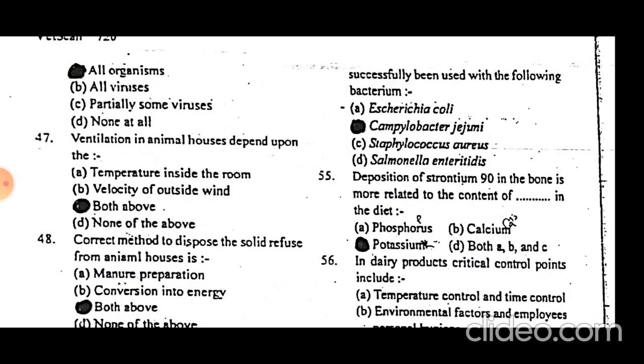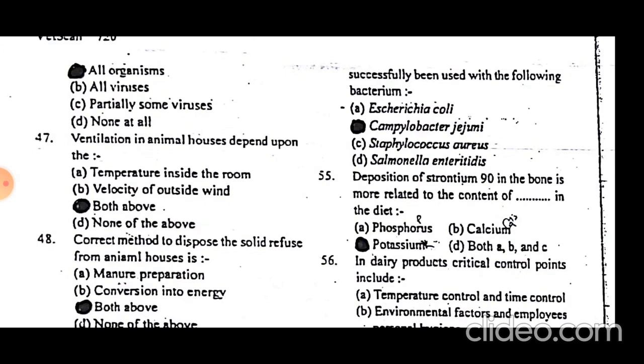Examples of thermoduric organisms are Bacillus and Clostridium to some extent. They can tolerate pasteurization, so they are called thermoduric organisms.